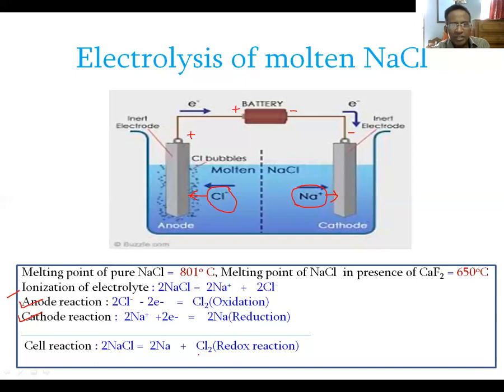In this way, at the cathode, reduction reaction will take place, and at the anode, oxidation reaction will take place. And finally, the redox reaction will decompose the ionic compound into its element. Let us see another example of electrolysis for better clarification.